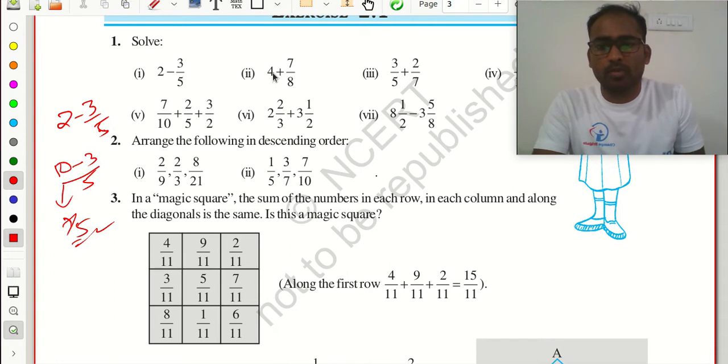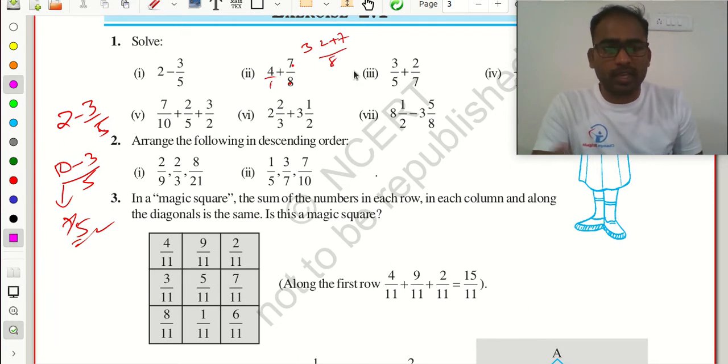Next, same here, 4 plus 7 by 8. So here you need to add, no? Here you can make the denominator 1 also. 8 1s are 8, 8 4s are 32, plus 1 into 7, 7 by 8 into 1, 8. This is the answer.